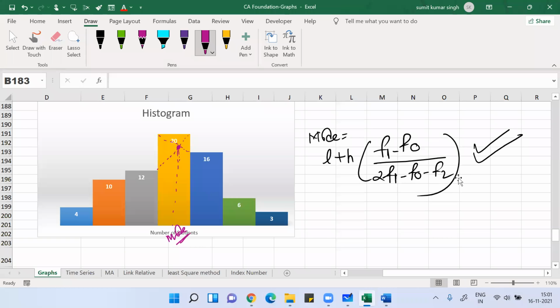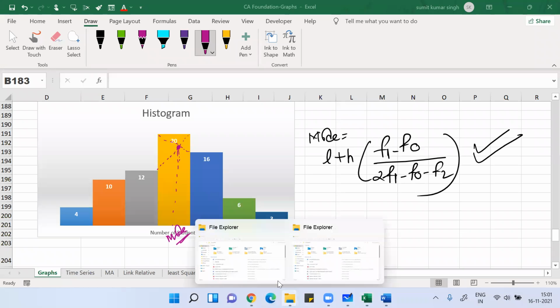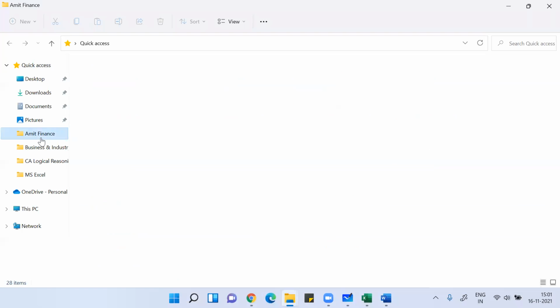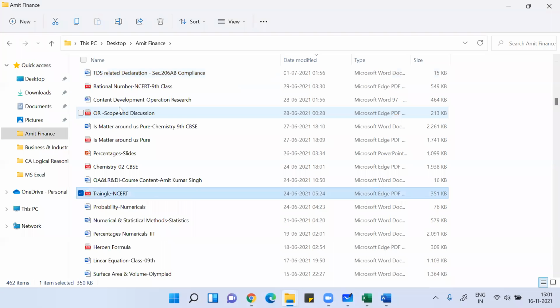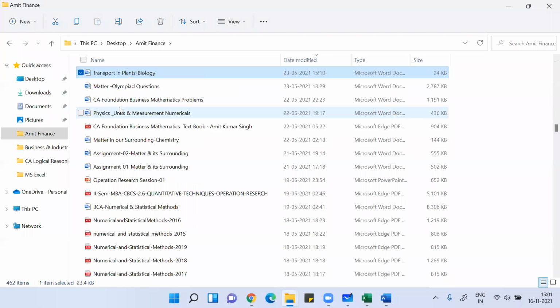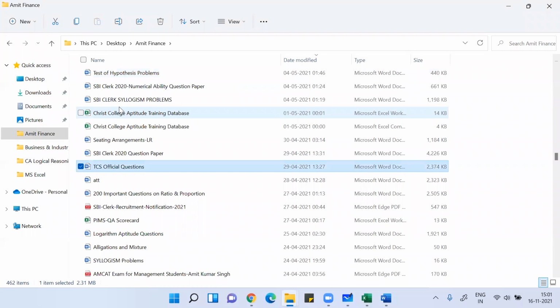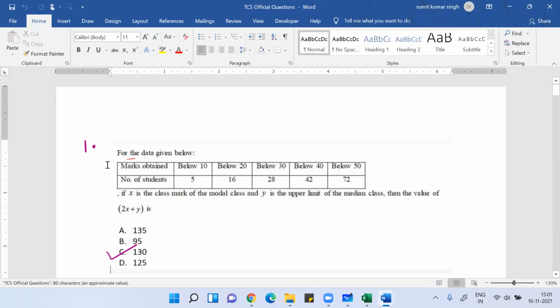So in government exams and all, this question comes in TCS also. Yeah, so I'll tell again. Don't mind if I show you the TCS question paper. Okay, I'll show you the TCS question paper, one minute, otherwise I'll forget. Where is the TCS question? Yeah, the TCS official question. This time TCS is coming in December. TCS is conducting the exam in December.